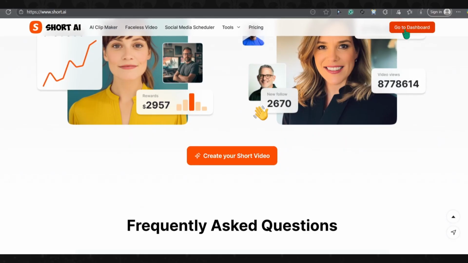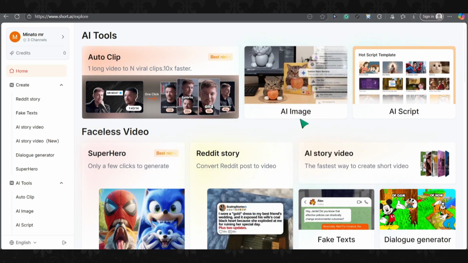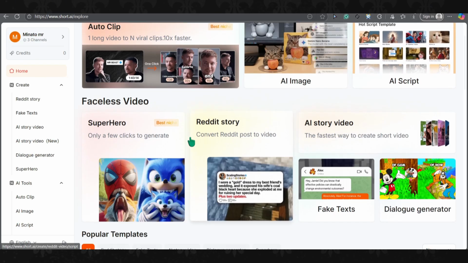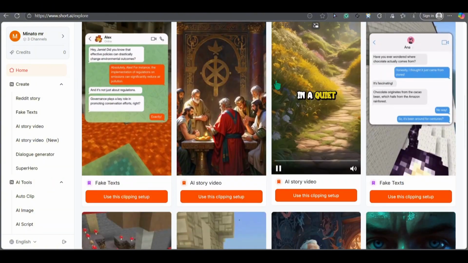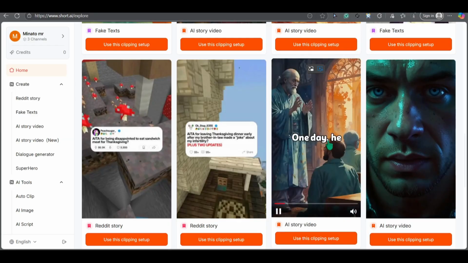After registering, the link is in the first comment. You'll find different AI tools like AI Image and AI Script, where you can create any script you want just by providing the prompt. Below that, you'll find Faceless Video, where you can choose any template and customize it however you like. For example, we can pick one and click Use this clipping setup.